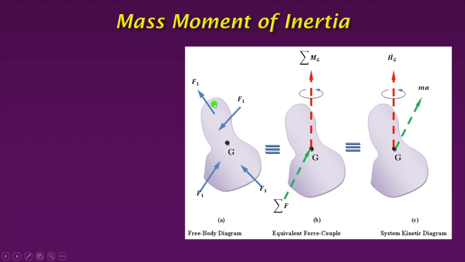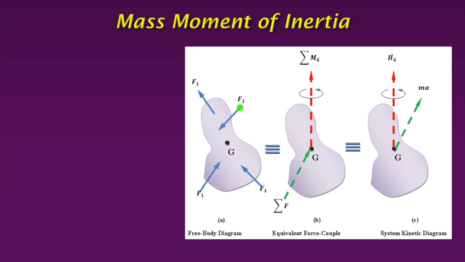Now, it is not necessary that all these forces should be the same in magnitude and direction. Here it is showing that there are different directions as well as different magnitudes maybe. Under the action of the forces, the body may get a linear acceleration.